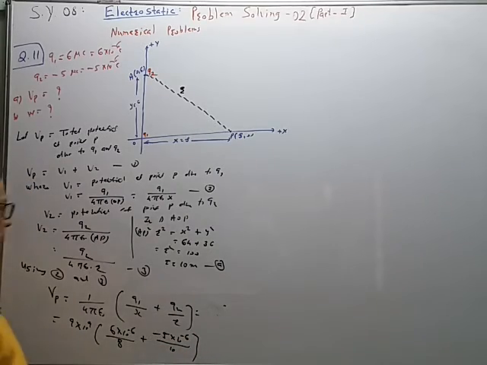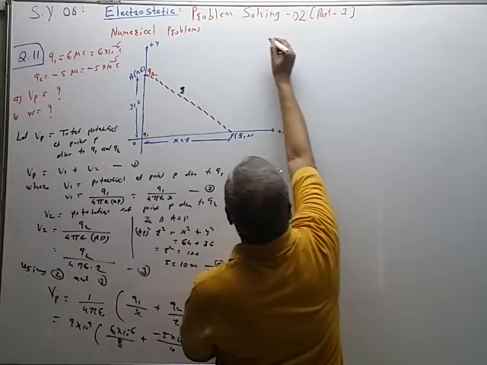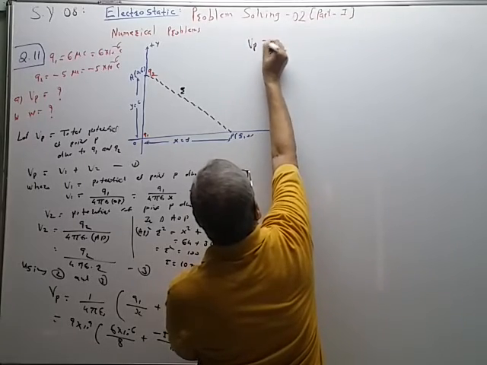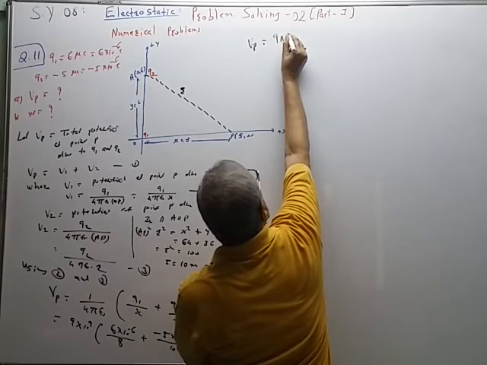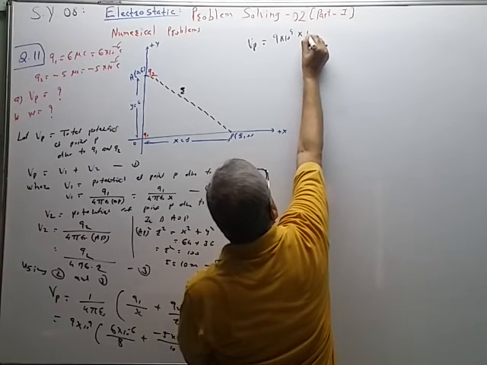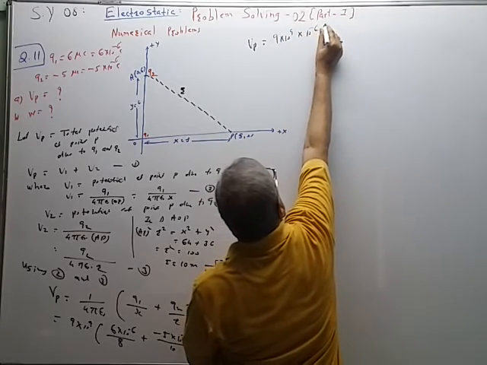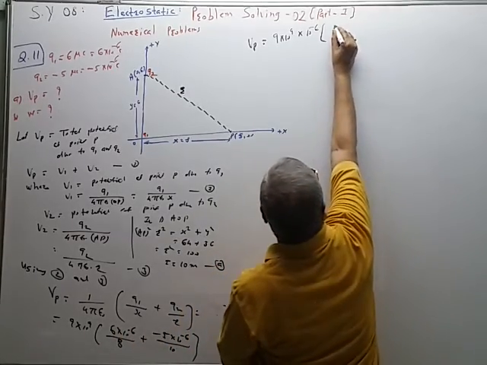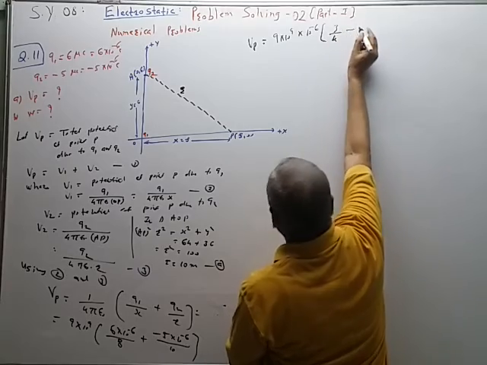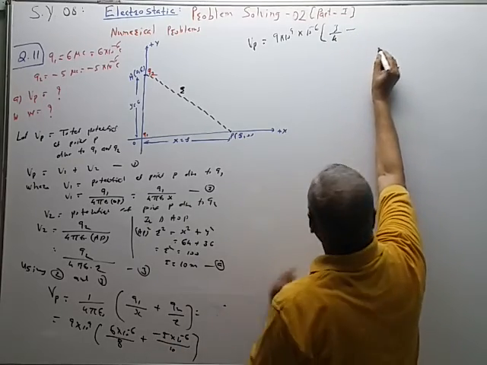10 raised to minus 6 can be made common. So Vp is equal to 9 into 10 raised to 9 into 10 raised to minus 6 into bracket. This is 6 by 8 means 3 by 4. This will become minus 1 half.